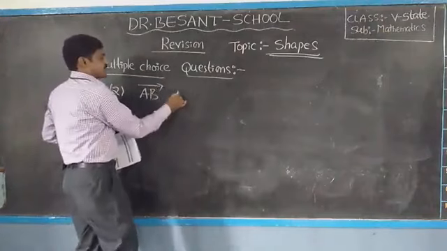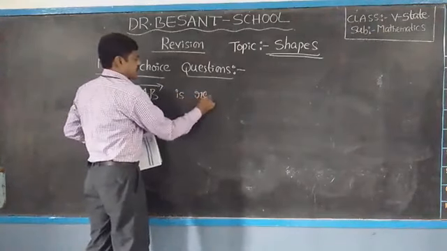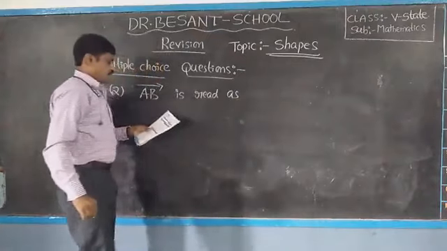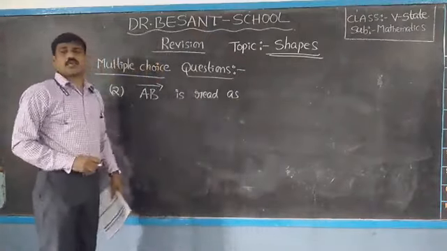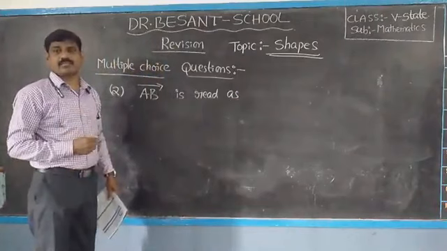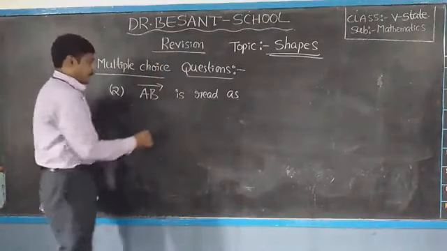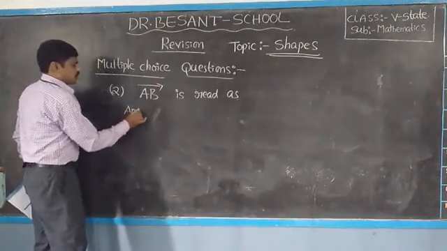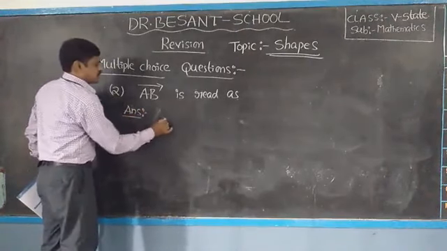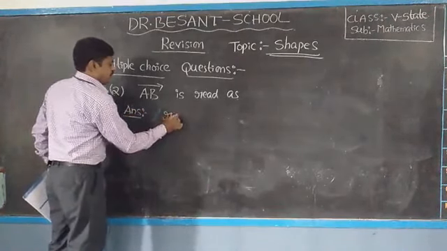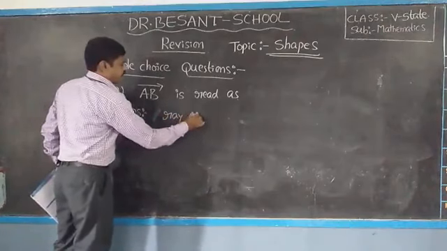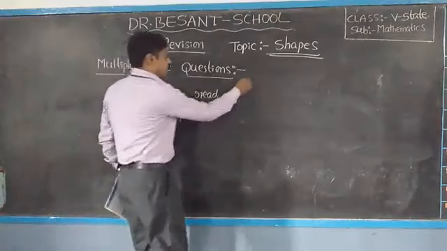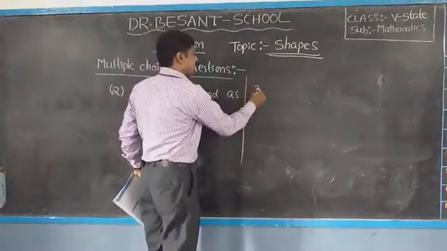Is read as... Okay, so this is how we can read. Ray AB. What is this? So this is ray AB.